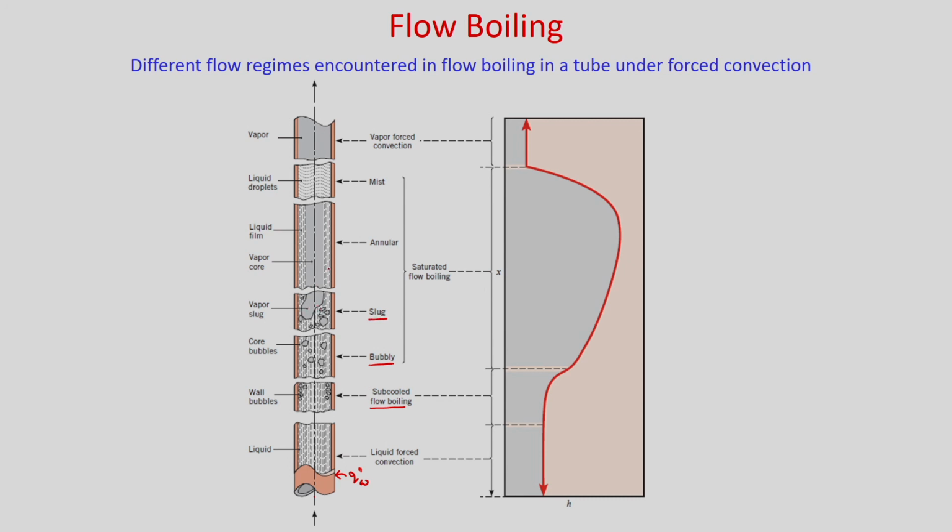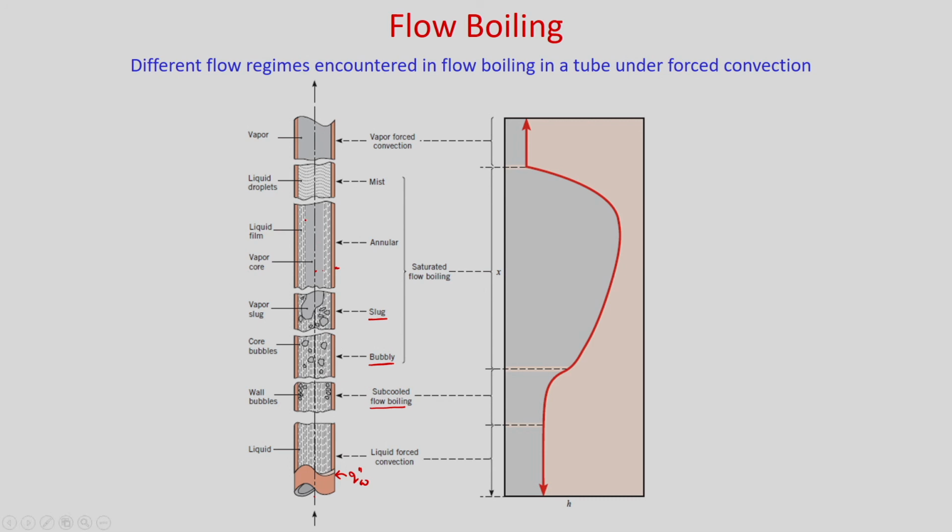If you go further, then this vapor slug will form a vapor core in the central region, and liquid will be flowing between this vapor core and the tube surface in the annular region. So, the liquid film will be just in contact with the heated surface and the vapor core will move in the central region.